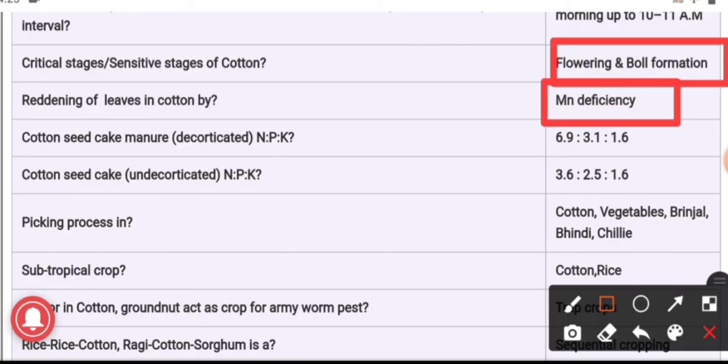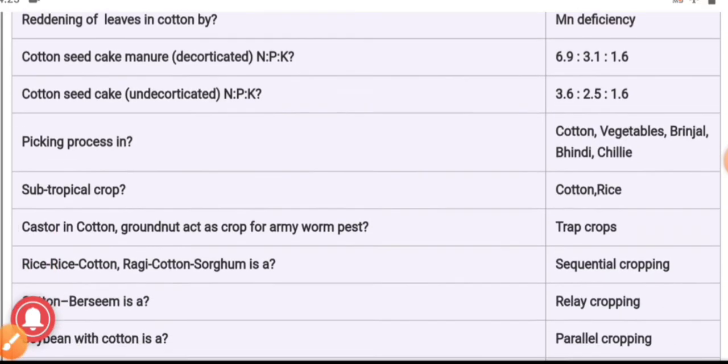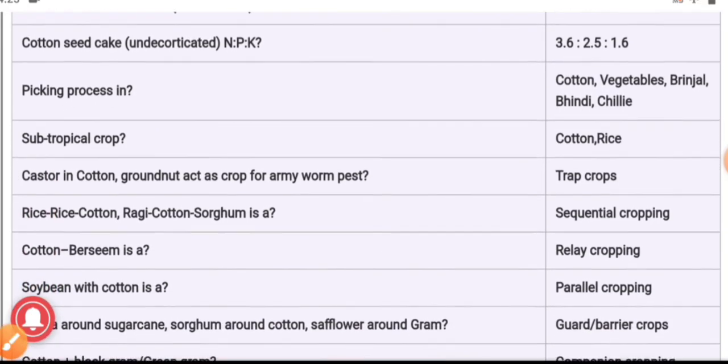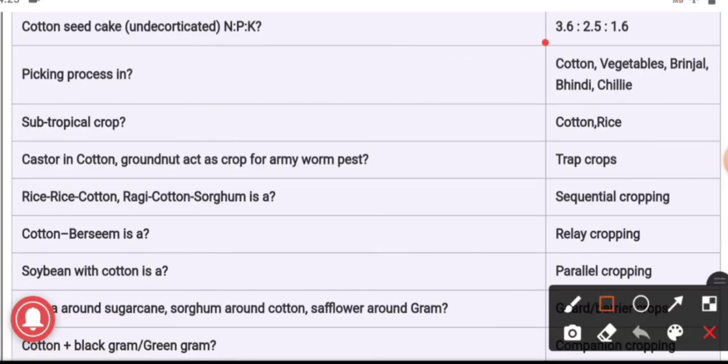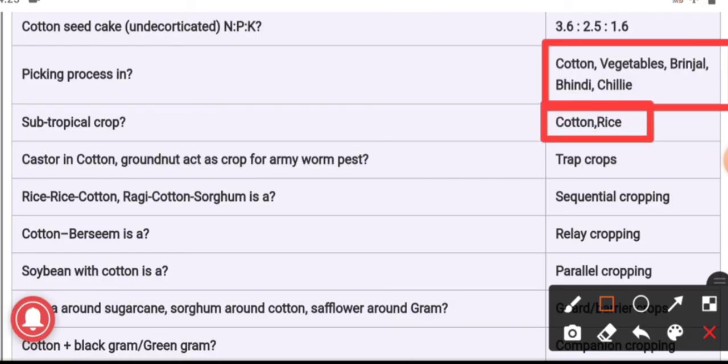The picking process is done in cotton, vegetables, brinjal, bhendi and chili. In all these crops, the picking process is done. Cotton and rice, both are subtropical crops. Castor in cotton and groundnut act as a trap crop for armyworm pest. It acts as a trap crop.